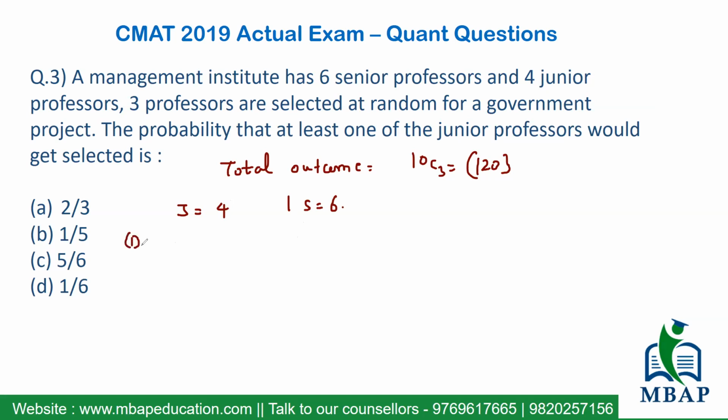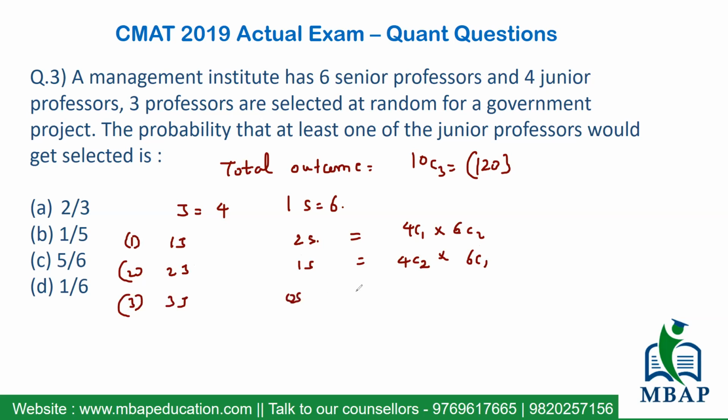Let's start with the first case. My first case could be selecting 1 junior and 2 seniors. 1 junior out of 4 can be selected in 4C1 ways, and you have 6 seniors from which you select 2, which can be done in 6C2 ways. That's case number 1. Case number 2 is selecting 2 juniors and 1 senior. This time it's going to be 4C2 into 6C1. And the last case is selecting all 3 juniors and 0 seniors.